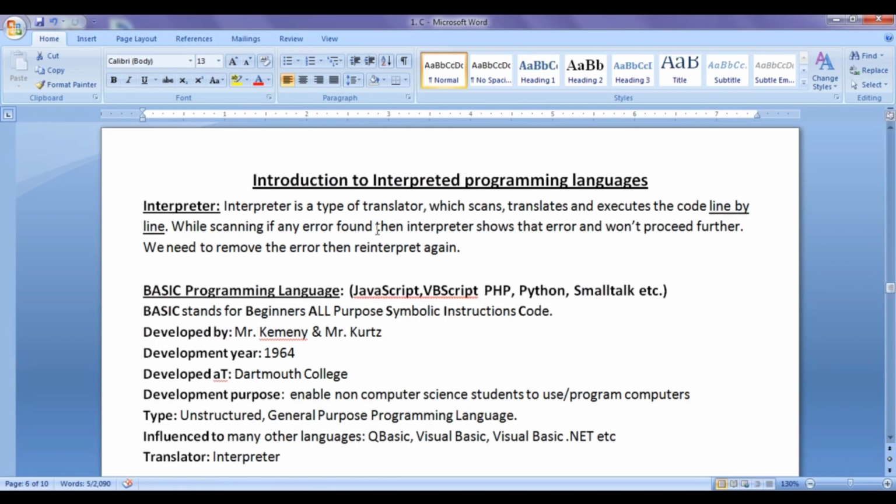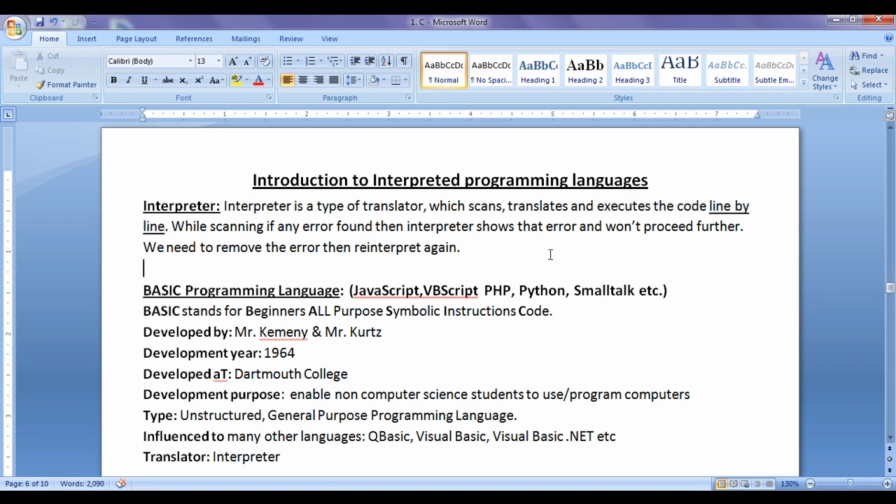Before we understand what interpreted programming languages are, let's discuss what an interpreter is. Like an assembler, an interpreter is also a translator. An interpreter is used to translate high-level programming language code to machine-level language code, whereas an assembler is used to convert assembly-level language code to machine-level language code. How does an interpreter work? An interpreter is a type of translator which scans, translates, and executes the code line by line. This is an important point.